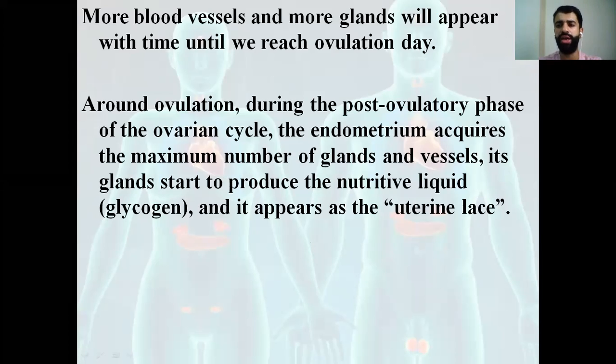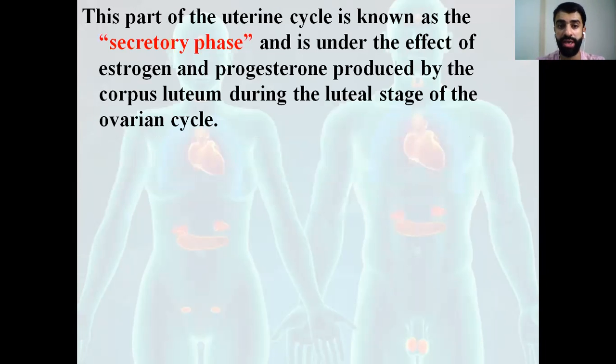It works like a cover, like a belt around the uterus to protect it. During the post-ovulatory phase, the endometrium will acquire the maximum number of glands and blood vessels, and its glands start to produce this liquid glycogen, and it appears like a uterine lace. For example, like a cover for the uterus to protect it. This part of the uterine cycle is known as the secretory phase.